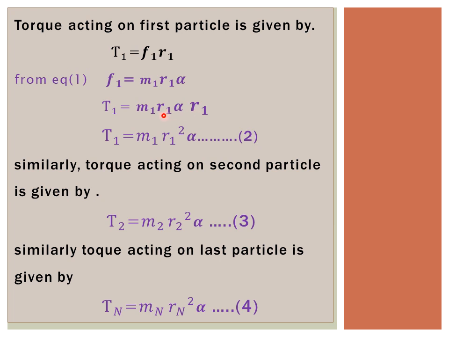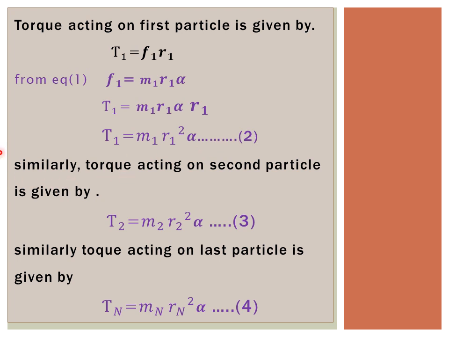So r1 into r1, r1 square. So torque T1 equals m1 r1 into r1, r1 square, into alpha. This is equation number 2: T1 equals m1 r1 square alpha. This is the torque acting on first particle. Remember that equation. This equation is most important. T1 equals m1 r1 square alpha, because r1 into r1 is r1 square, and this alpha is as it is. Equation number 2.